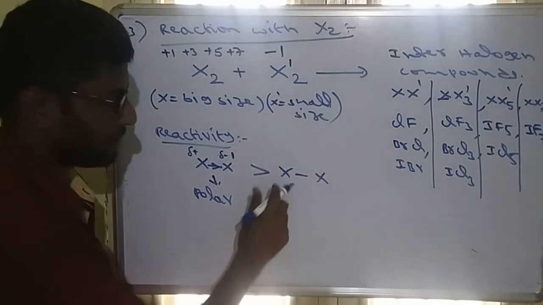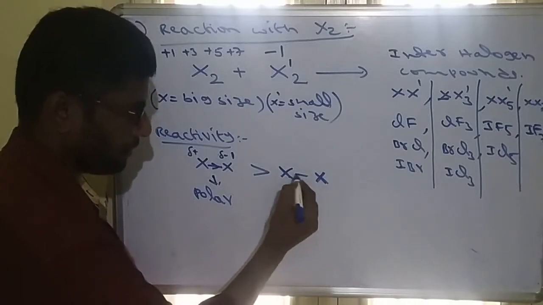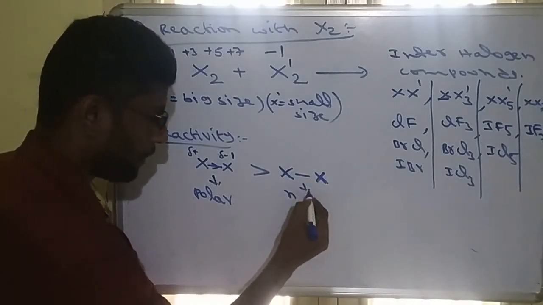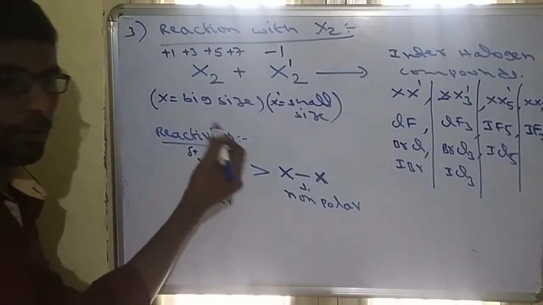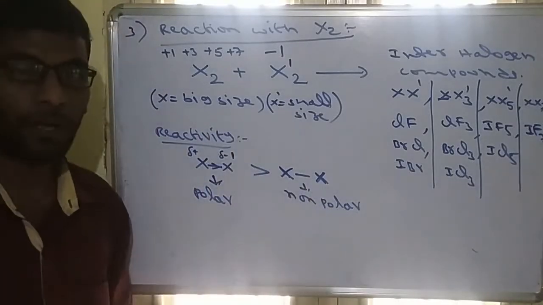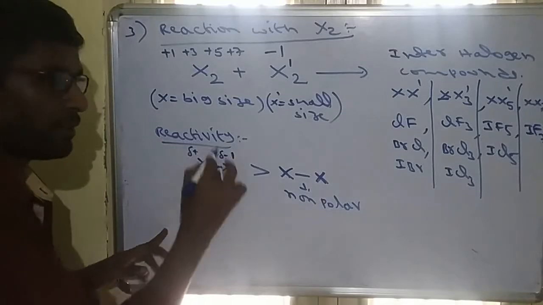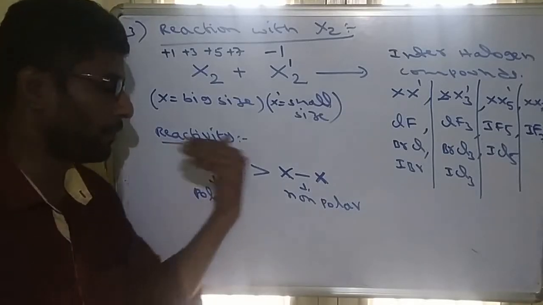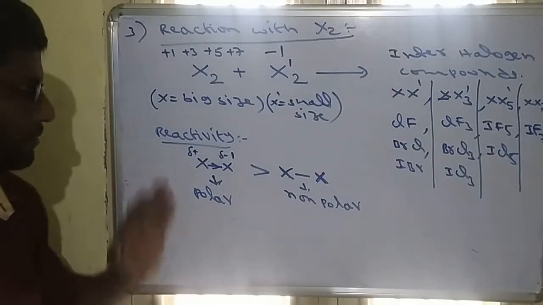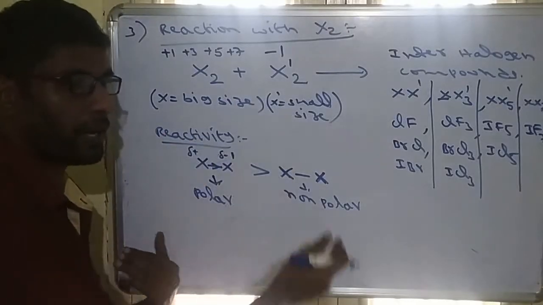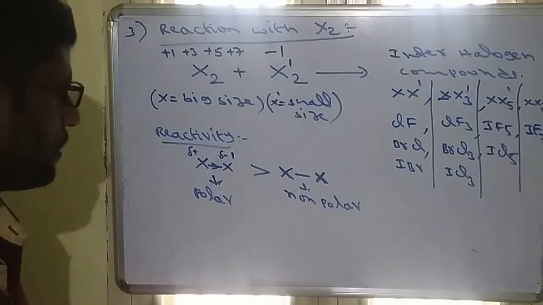Whereas in halogens, both are the same halogen, so the bond is non-polar. So definitely polar molecules are more reactive than the non-polar molecules. That's why the reactivity of interhalogens will be more than the halogens, due to its polar nature. So this is important. Which will be more reactive, which will be less reactive? That is also a possible question.